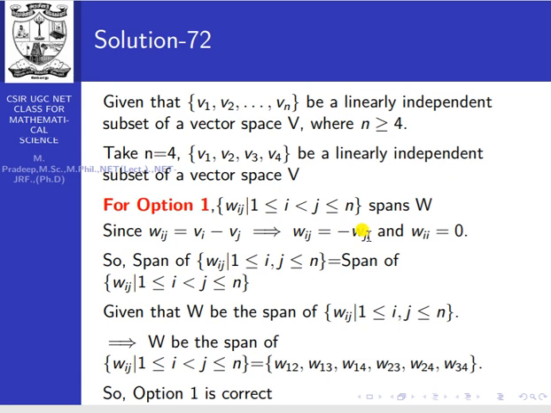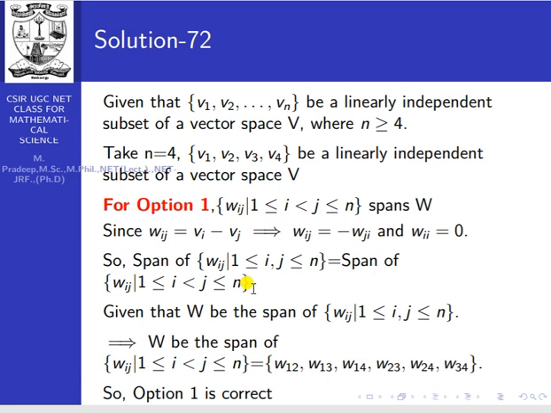From this conclusion, W is the span of the set of Wij, with i, j between 1 and n, which is given. Since Wij equals minus Wji, this is equivalent to the span of Wij such that 1 less than or equal to i less than j less than or equal to n. Did you understand?